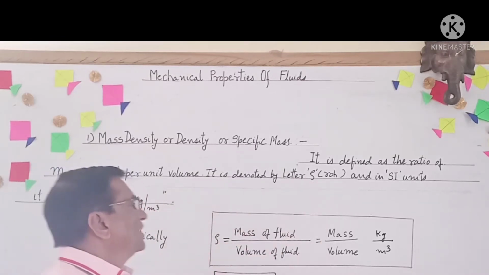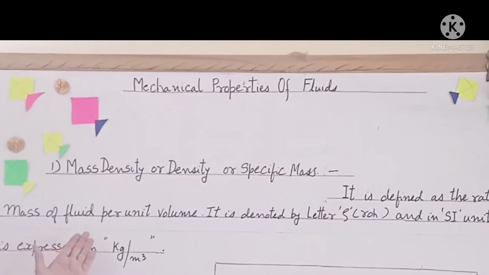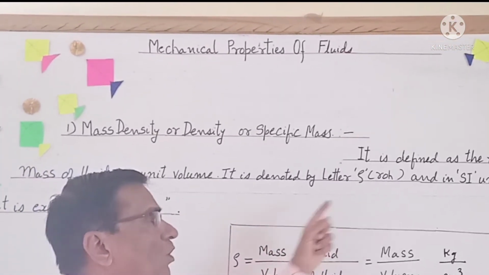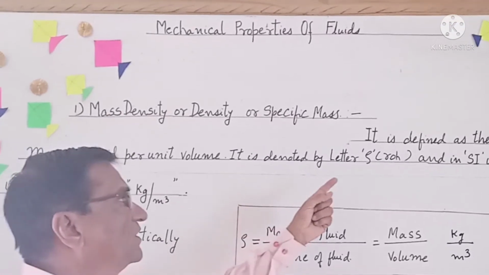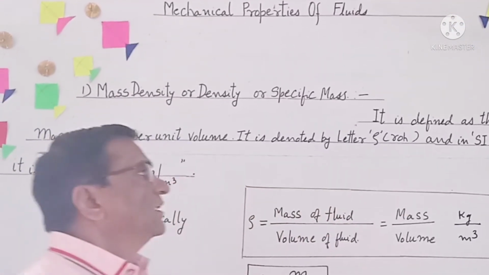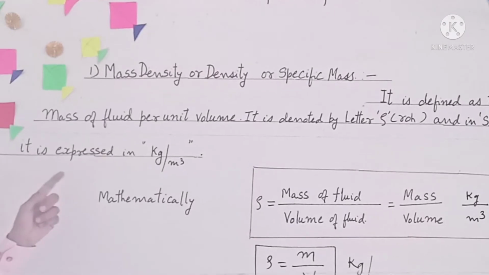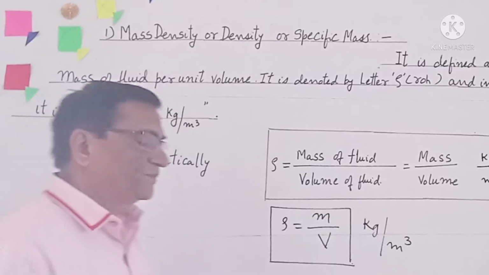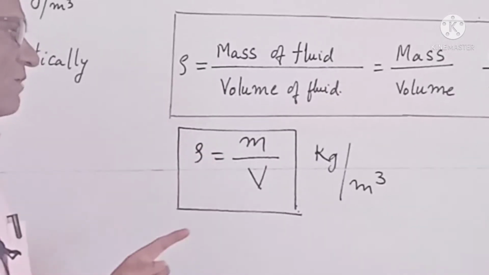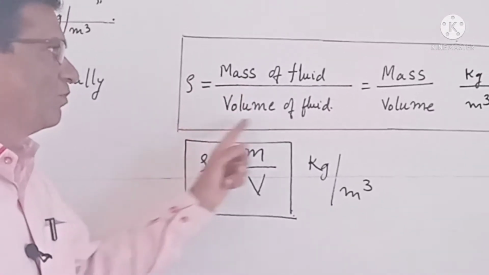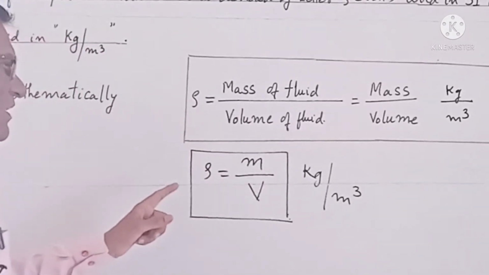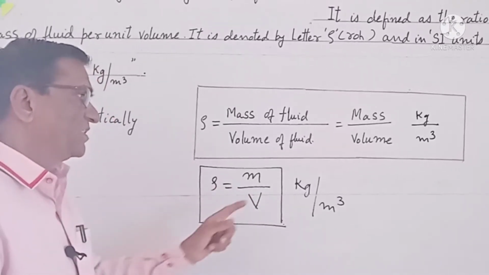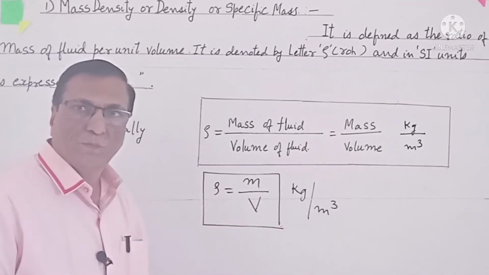It is the ratio of mass of fluid per unit volume, denoted by the Greek letter rho, and in SI units it is expressed as kg per meter cube.